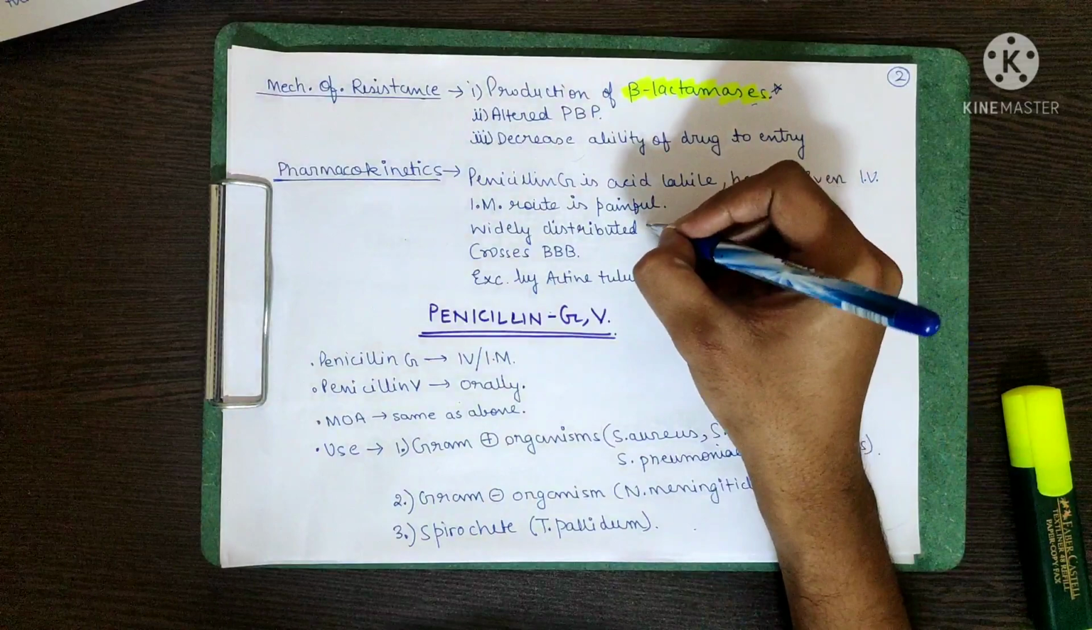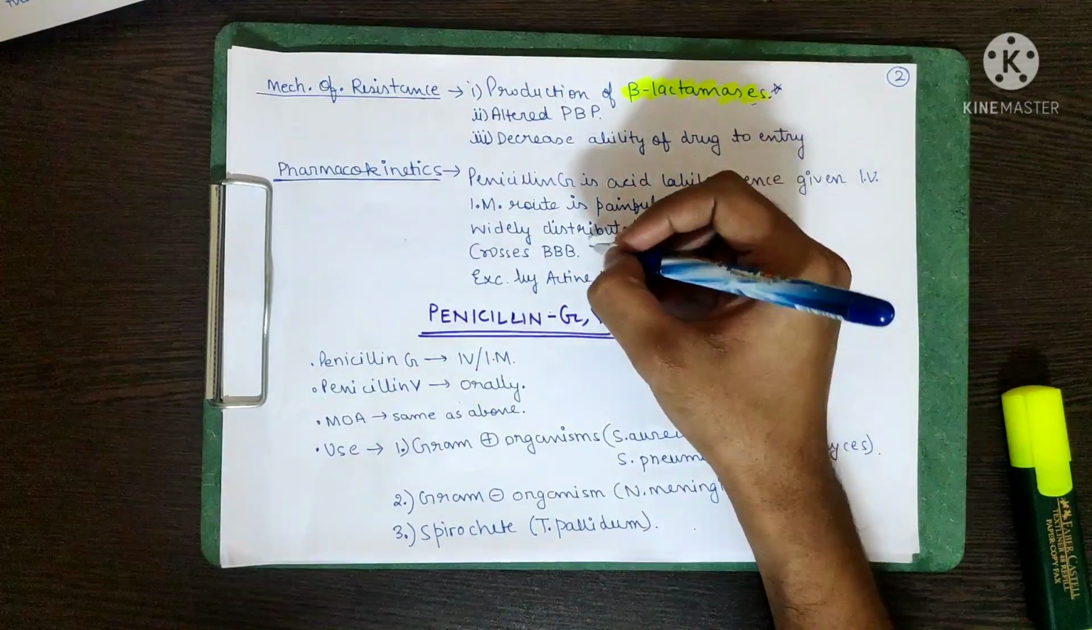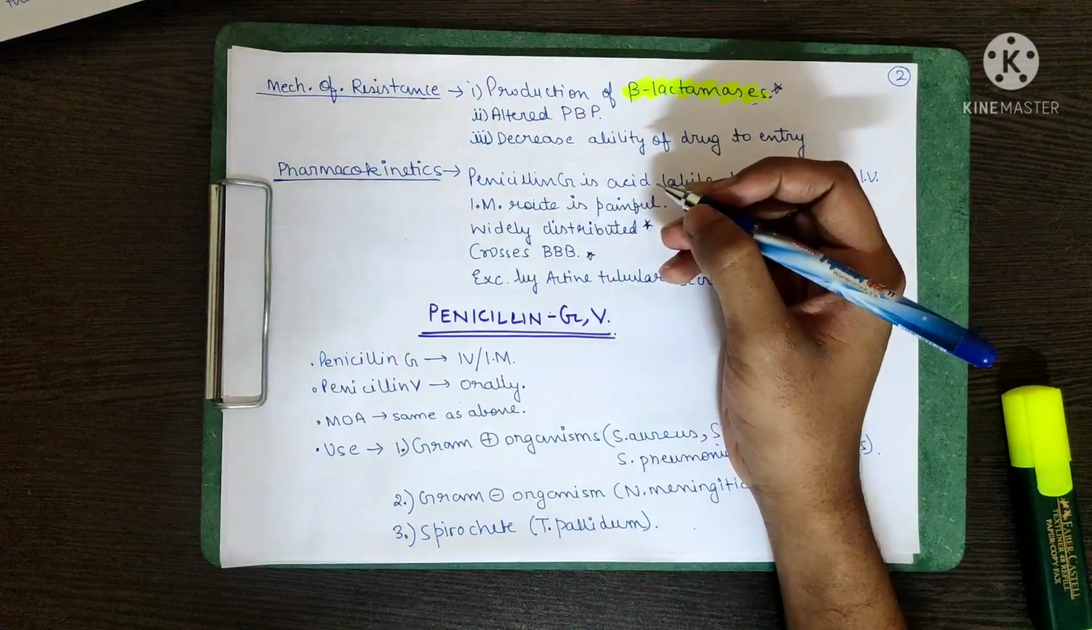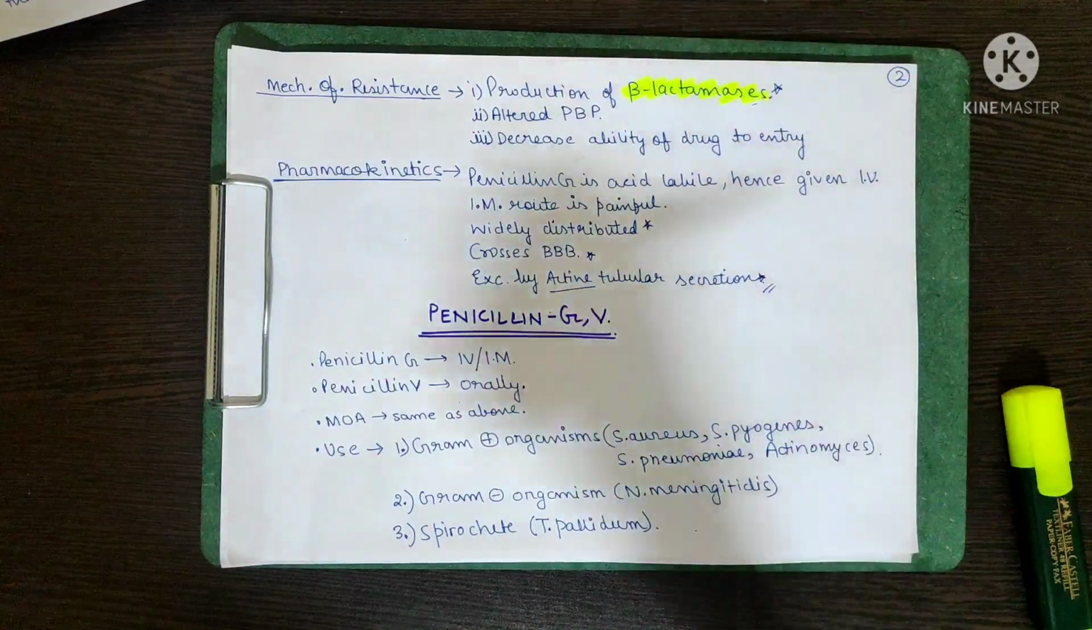This is the most important point over here, and since it is widely distributed, you all know, then of course it will also cross the blood-brain barrier and will also reach the CNS, and it is excreted by active tubular secretion. You have to remember this.